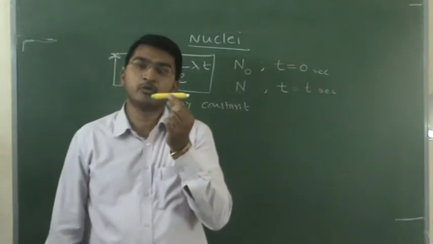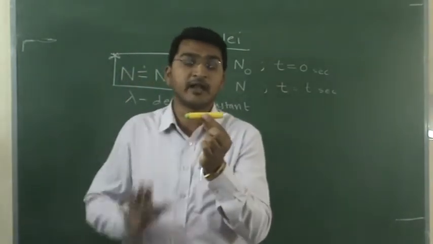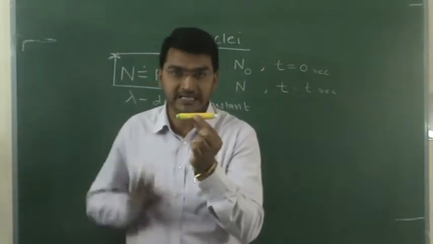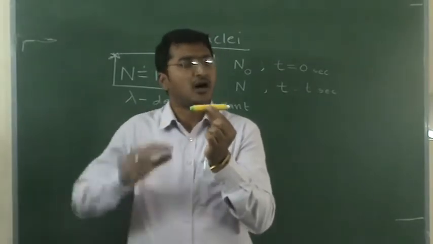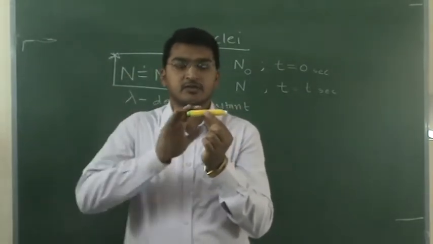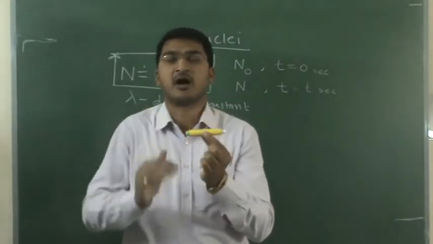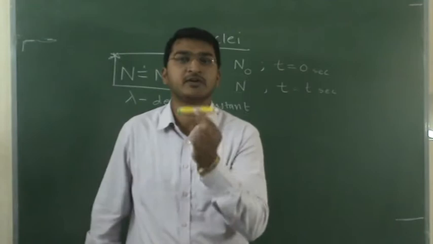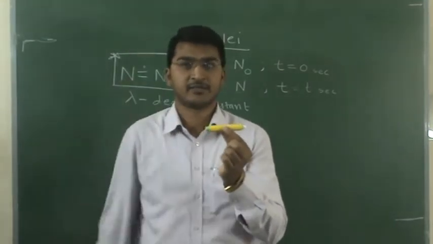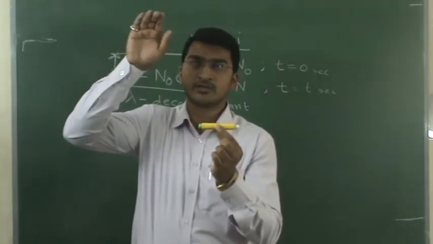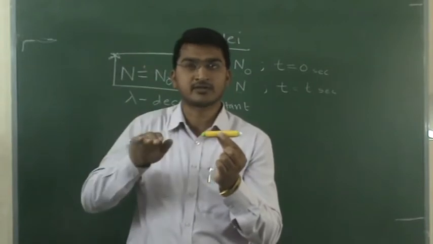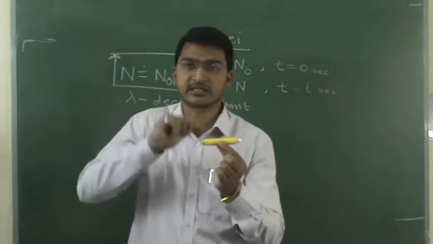For example, N naught, that is 1000 nuclei at the present situation. After a few years, it will disintegrate and the number of nuclei becomes half of it. Initially 1000, now it becomes what? 500. So initial 1000 nuclei to 500 nuclei. So half of the number of nuclei disintegrated.